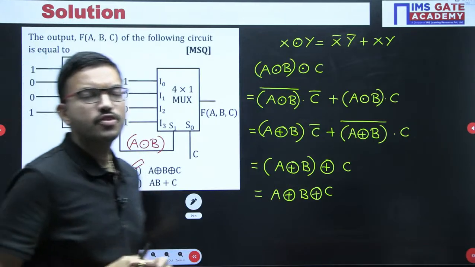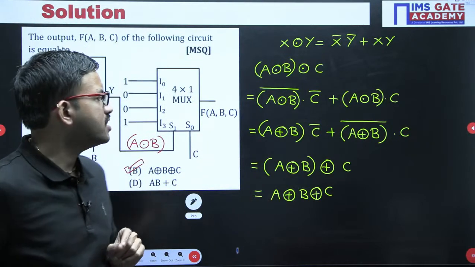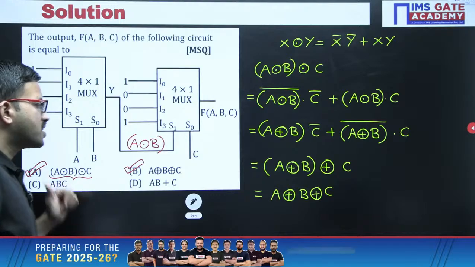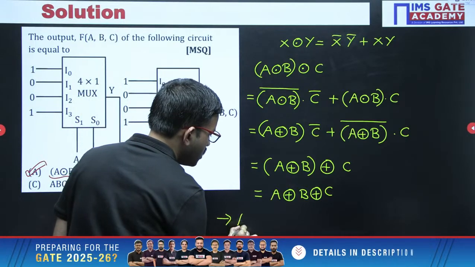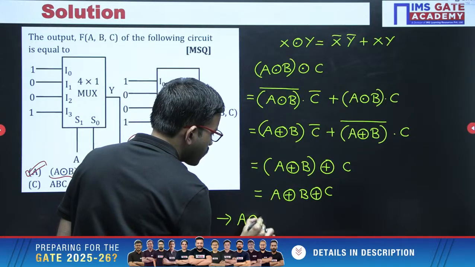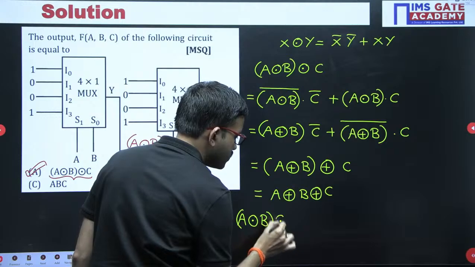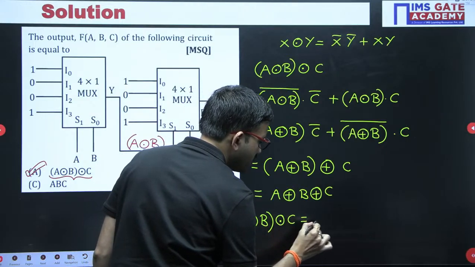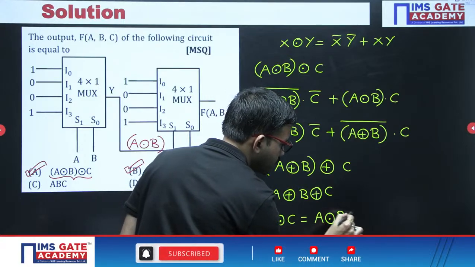Actually, sometimes a few people will have one misconception. So, what is the expression here? Now tell me whether this expression, whatever relation I am writing, is correct or not, just confirm.